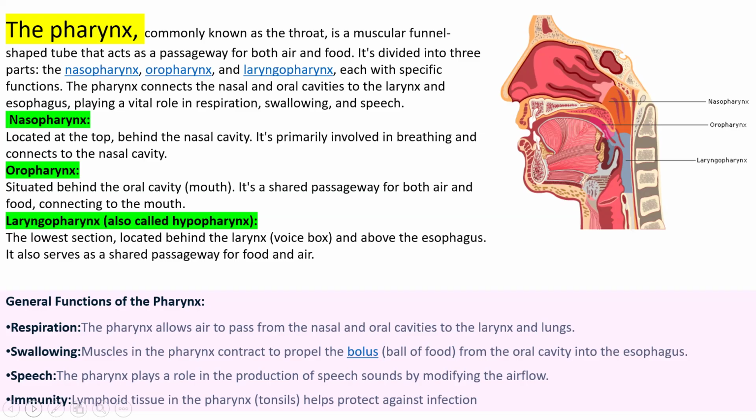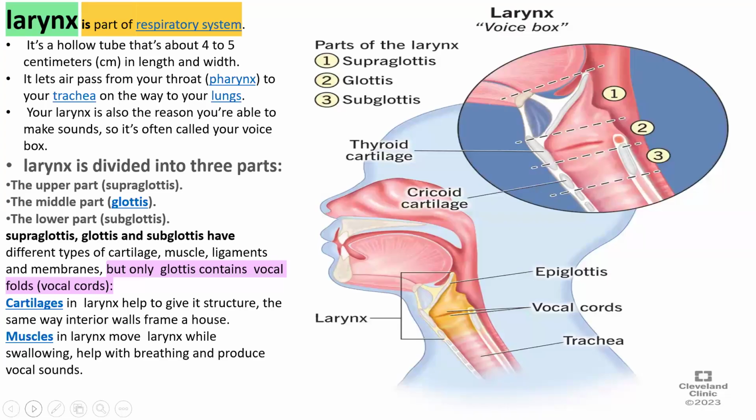So it helps our immune system, making our immune system strong. Now about the larynx. It is not a part of the GI tract, the alimentary tract, but you have to know it because it's an important thing.